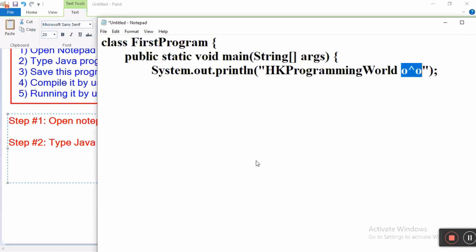Open your eyes, okay? Then close the main method exactly parallel to P. Exactly parallel to P you have to close.